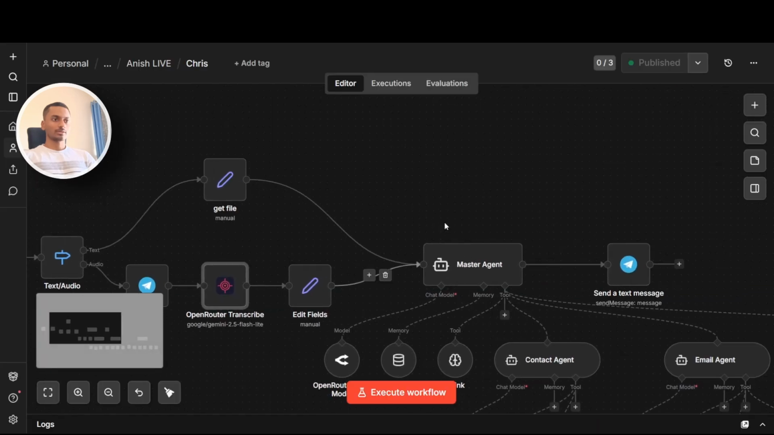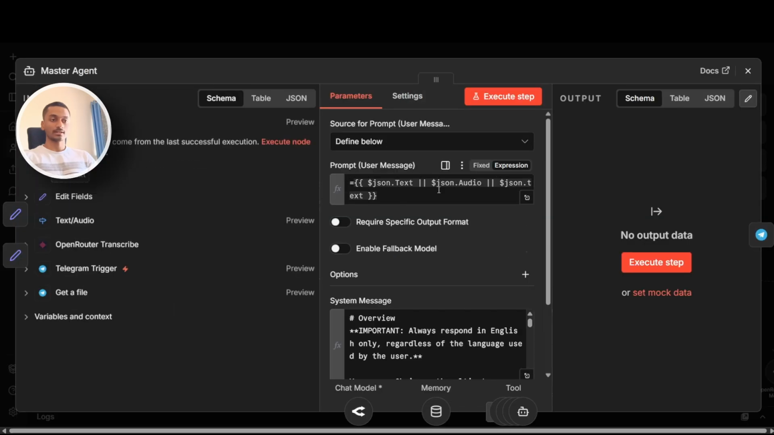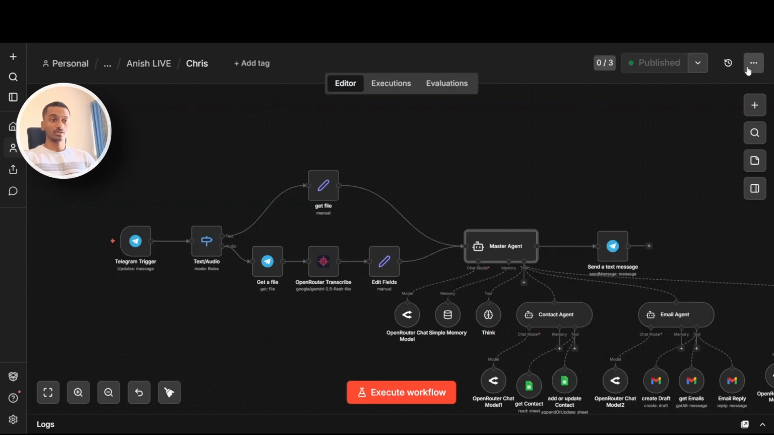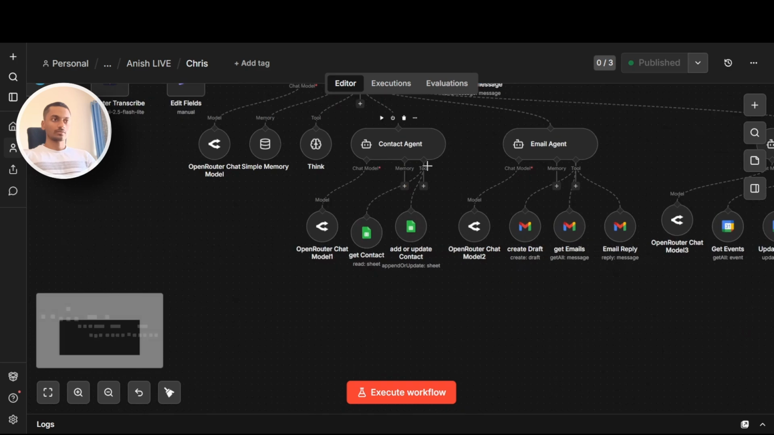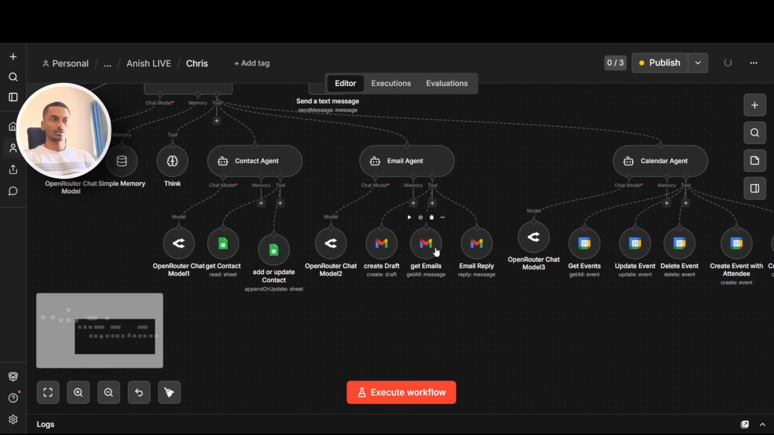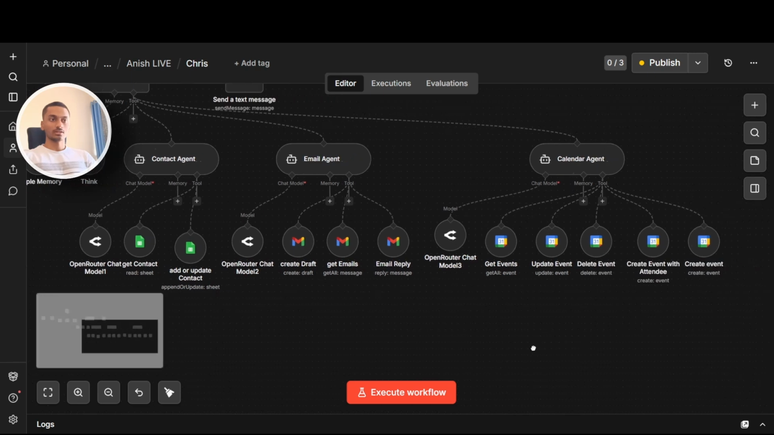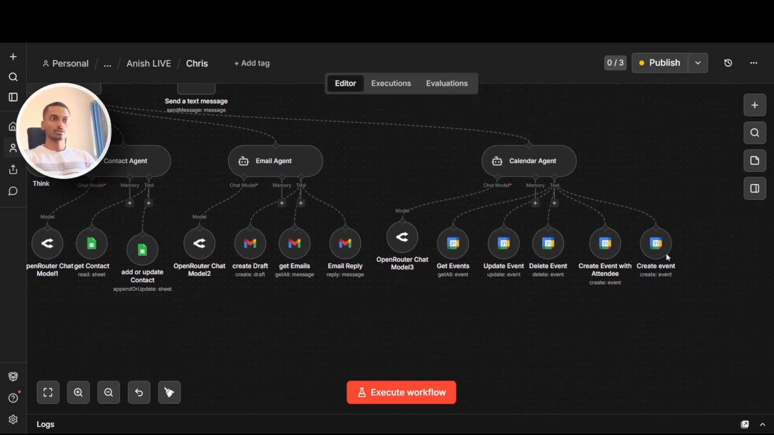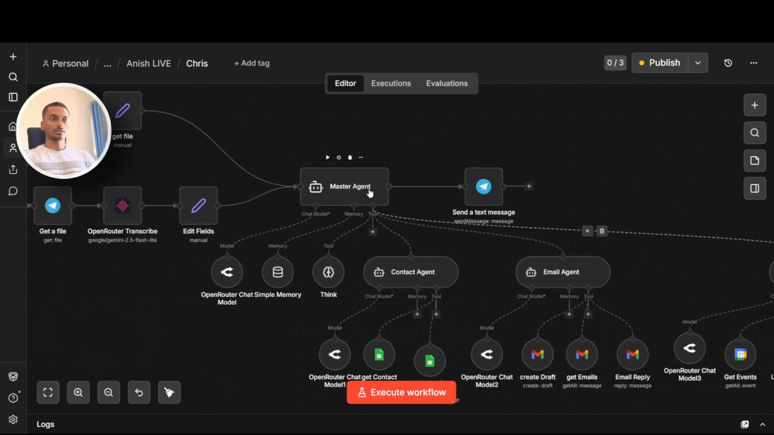Once the message is transcribed, it is then passed to the master agent. Now this agent decides where exactly to send the message, I mean, which agent should receive the message based on the intent of the message. So if I want to get a contact from my contact database, or I want to draft an email for someone or get my emails, then it will route to the email agent. Or else if there is something related to calendar events, then it will route to the calendar agent. So this master agent plays an important role of routing the decisions.